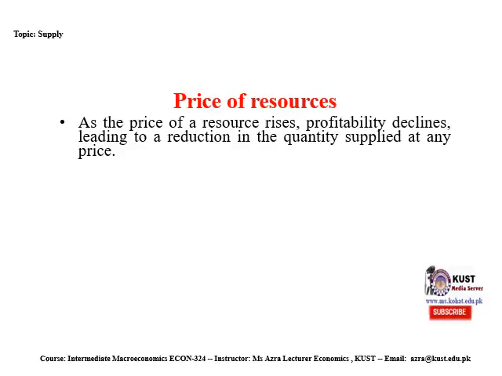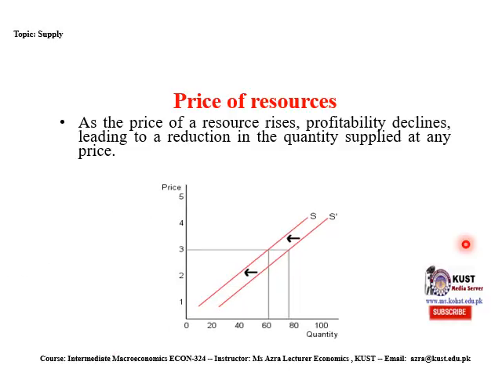Price of resources. As the price of resources rises, profitability declines, leading to a reduction in the quantity supplied at any price. You can see here that due to the increase in the price level of resources, as the cost of production also increases, there is a decline, a reduction in the supply of goods.